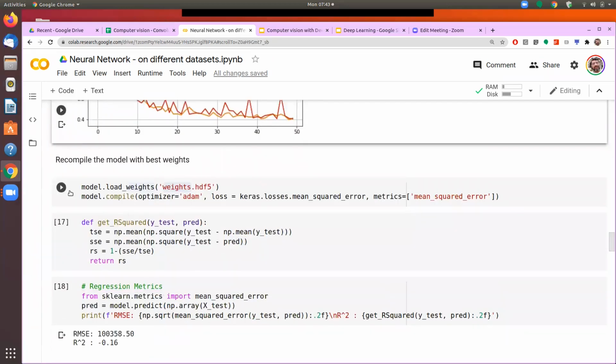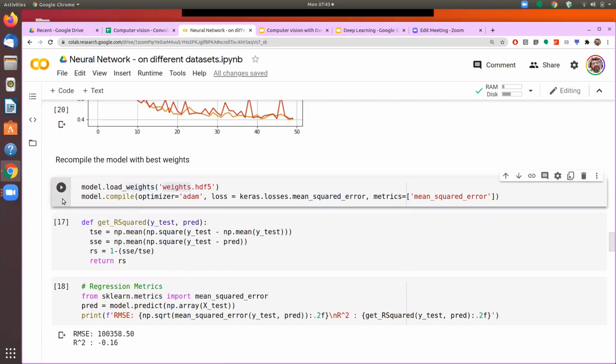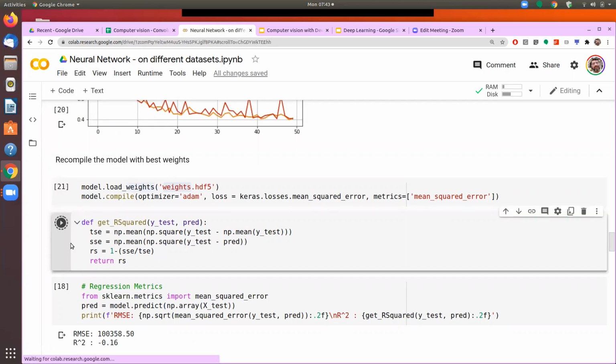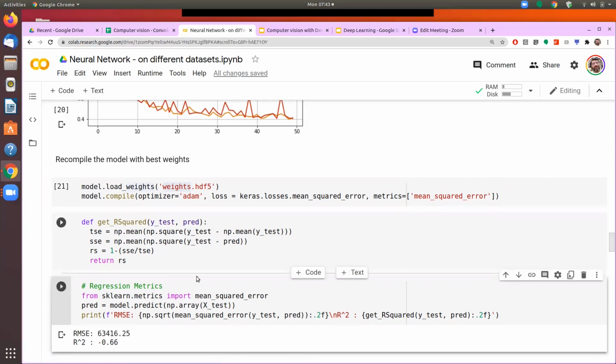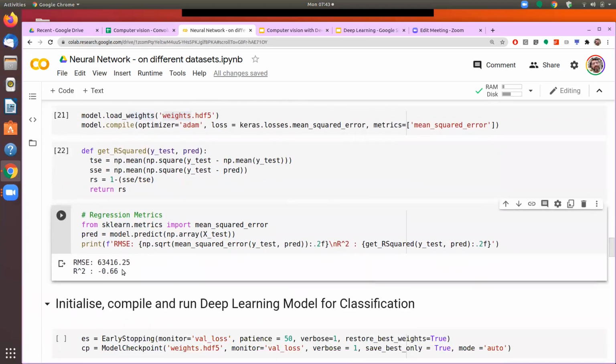Over 50 epochs, we load the weights of the best model, and then we see the performance of the model. You can see here the performance has improved. Earlier the RMSE value was 100,000. Now that has improved and the RMSE value is 63,000, whereas the R square is actually not that great.